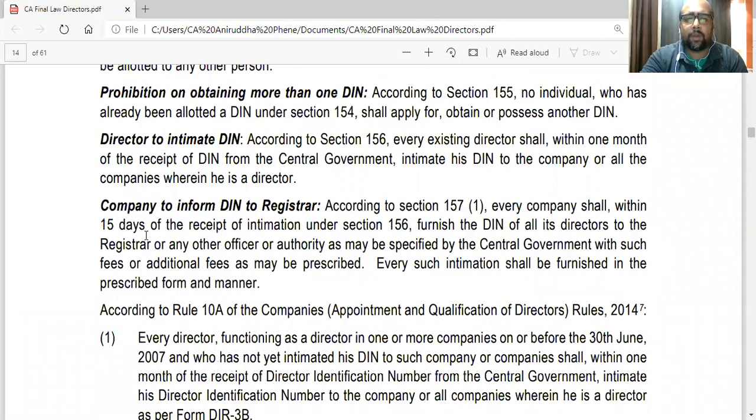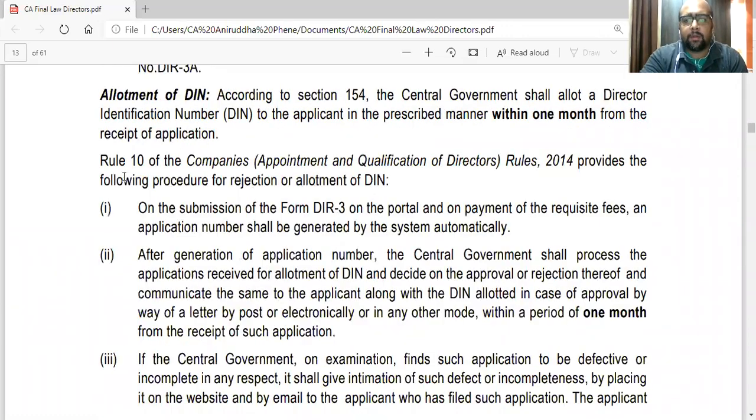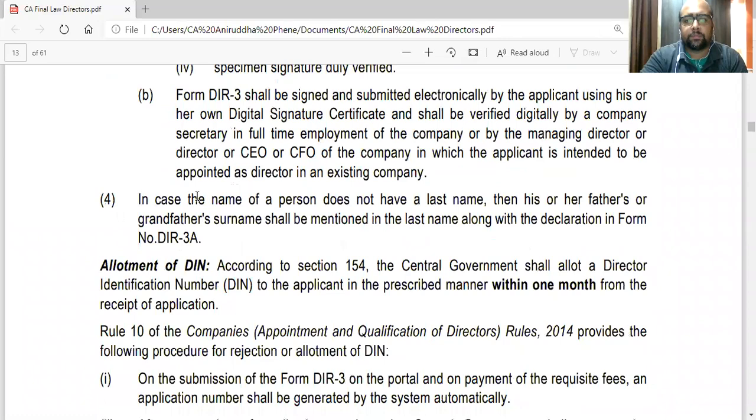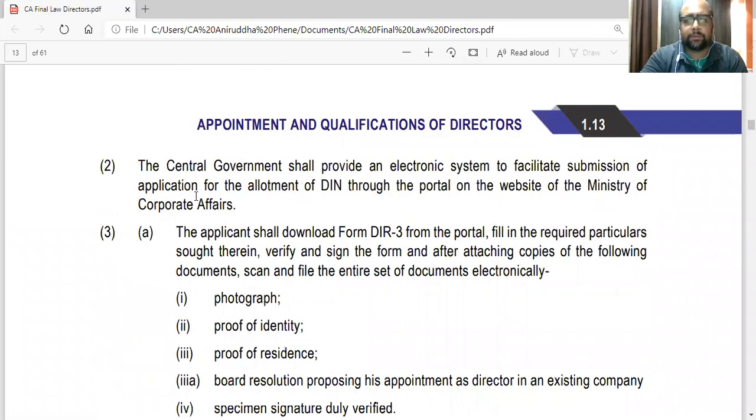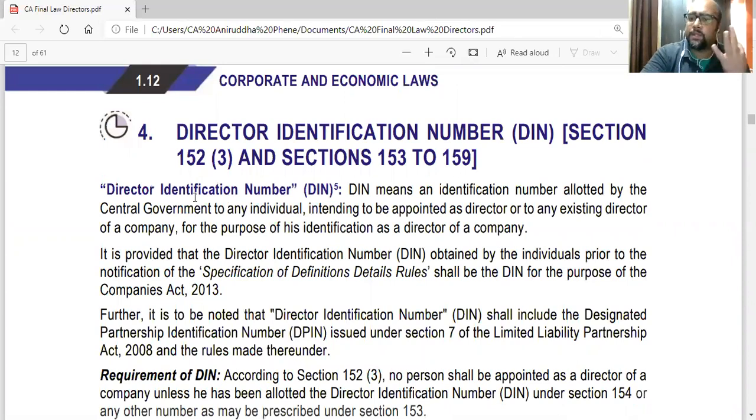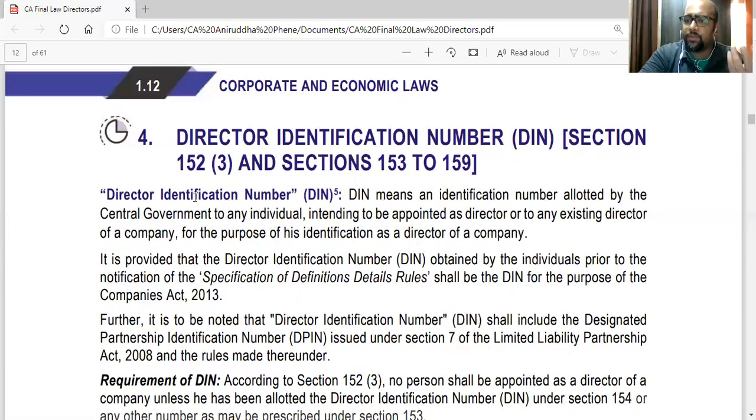Apart from that, a question might be asked about what is the procedure for application of a DIN. These 3 questions can be asked, but chances are instead of asking procedure, because that is a basic question, they will be asking more technical questions like what is the process of change in particulars, or what are the circumstances under which the DIN can be cancelled or surrendered. So these 2 questions are important in this case. Okay, because the institute has the habit of asking more technical questions rather than basic questions, which generally students ignore.